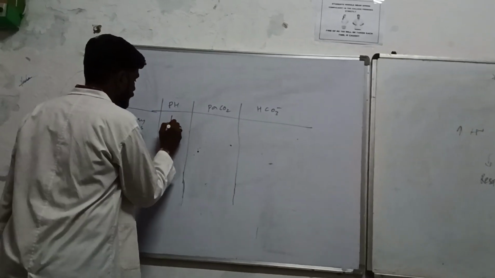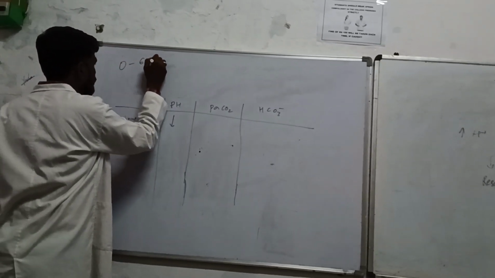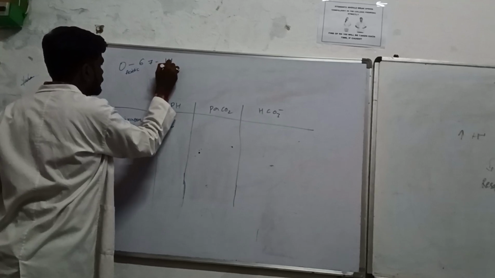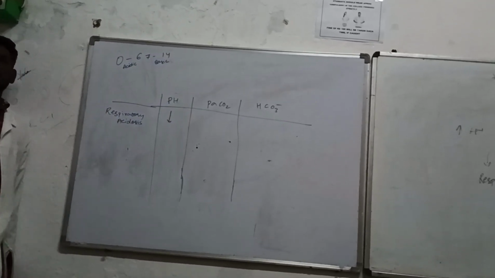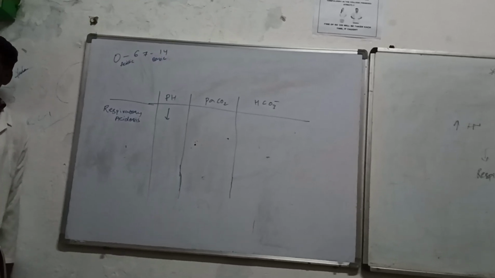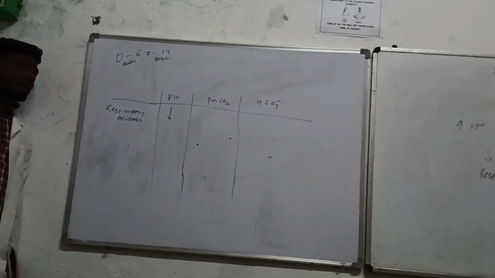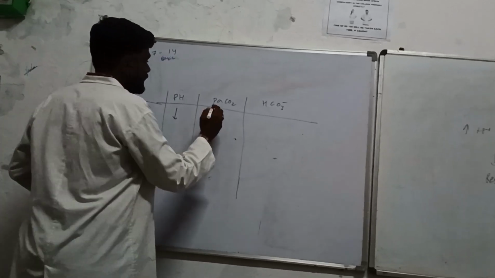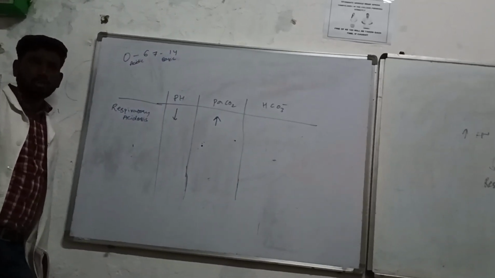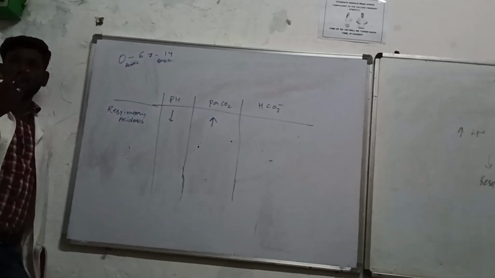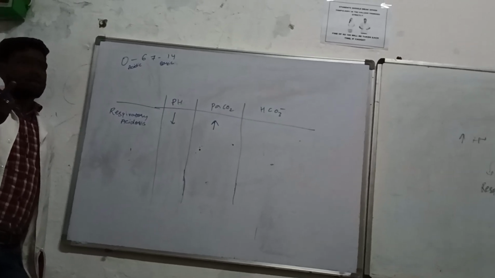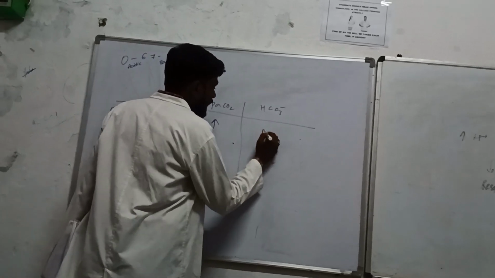If the pH is low, then the pH scale is indicating the acidic side. You have taken the arterial blood gas analysis report and you have seen that the pH is low, so it is indicating acidity. Along with that, the carbon dioxide is more. We already know that if carbon dioxide is more inside your body, it is responsible for the production of carbonic acid. So that is happening due to the respiratory mechanism. And third thing is the bicarbonate will be normal.